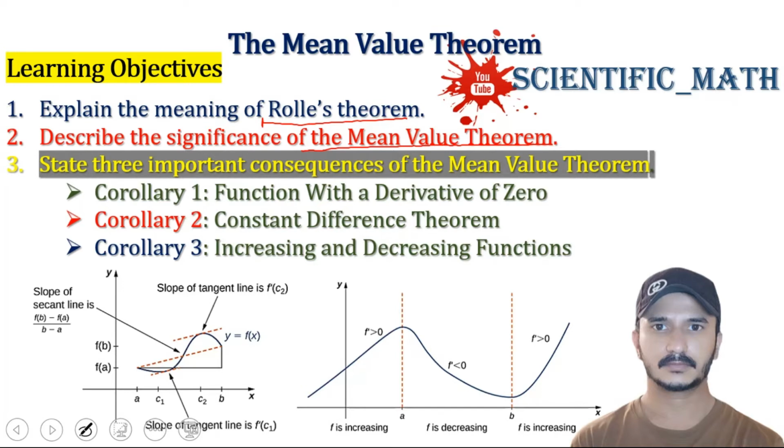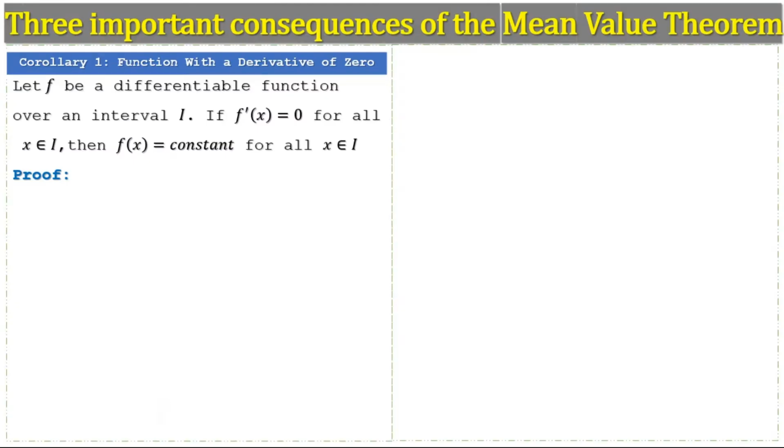Corollary 1, function with a derivative of 0. Let f be a differentiable function over an open interval I. If the derivative of the function is equal to 0 for all x belonging to I, then the function f(x) is equal to a constant for all x belonging to I. First we understand the statement of the corollary, then we will prove it.